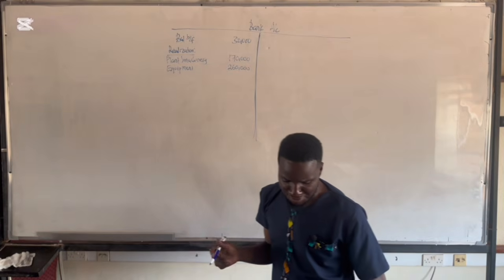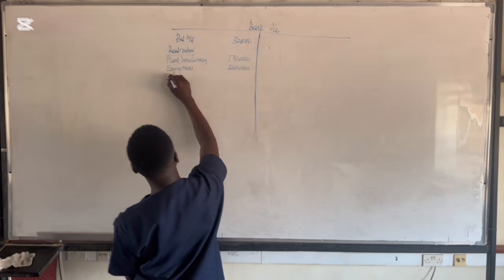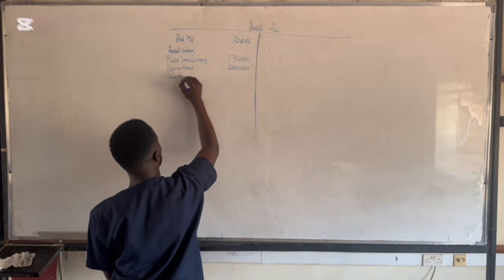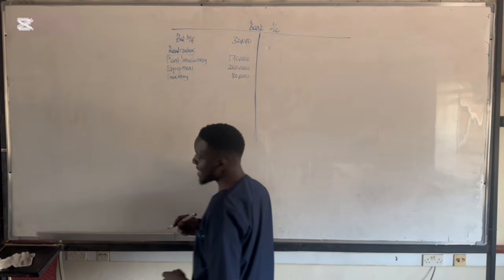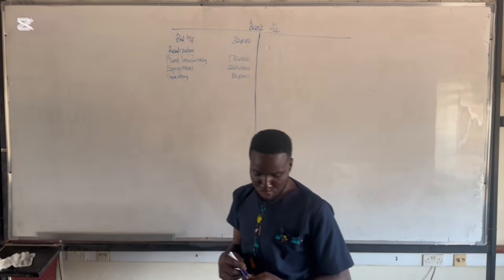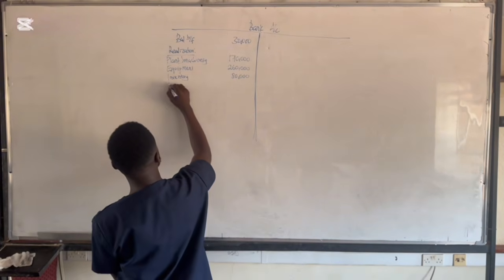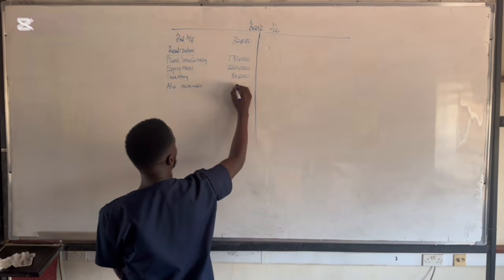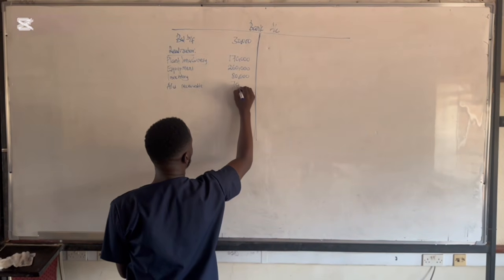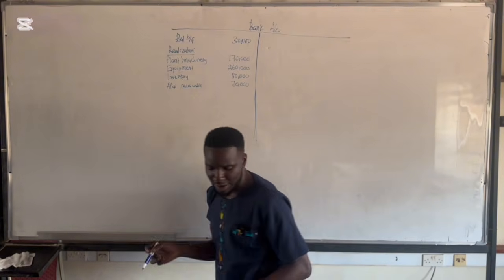And then we also have inventory of 80,000. And then also we have accounts receivable of 70,000. That's what we have as accounts receivable.